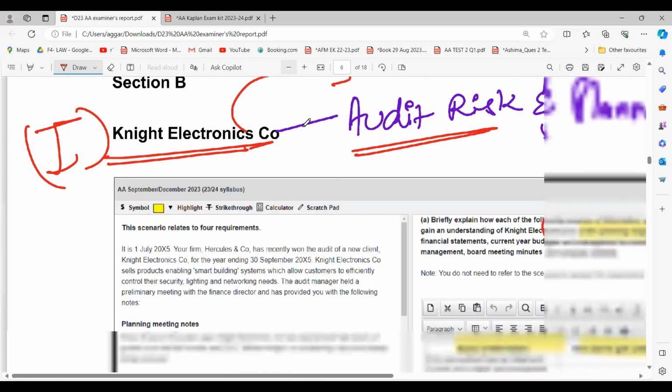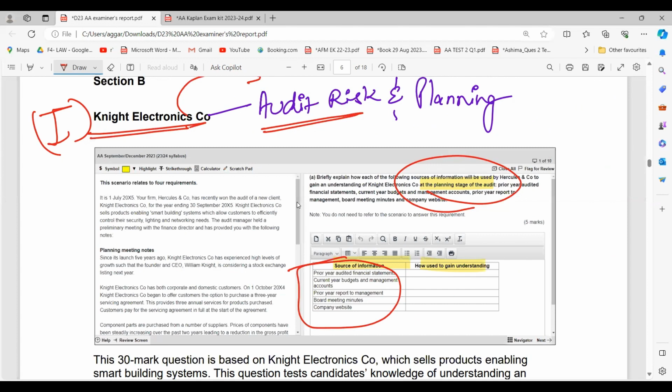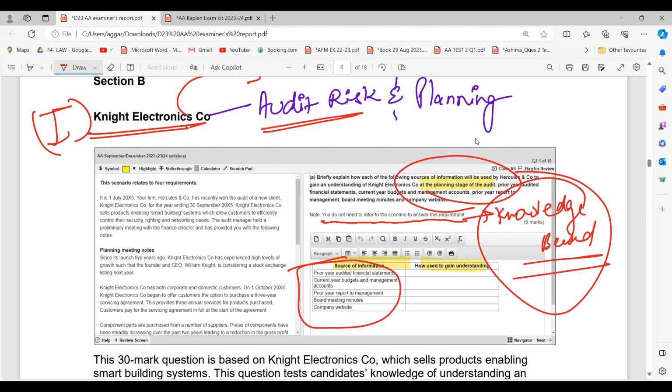So there is also a note given over here. You do not need to refer to the scenario to answer this question. This means this is a purely knowledge based question. You do not have to refer to the case study to get the marks. You can simply write whatever you have learned, because there are a few questions in audit that are knowledge based and that can be learned. So this is one of them.